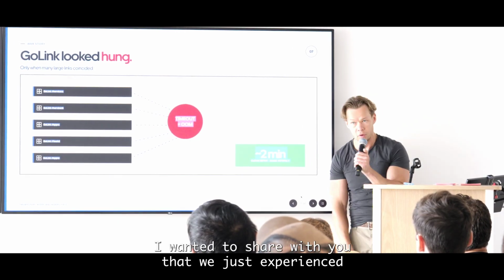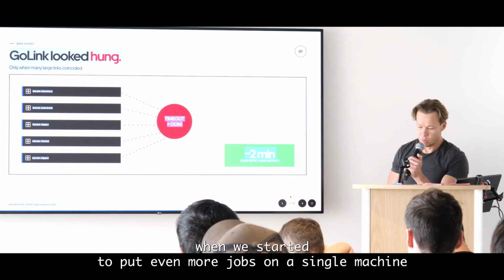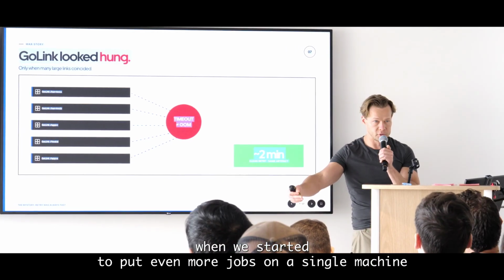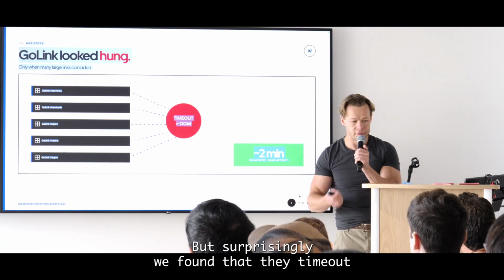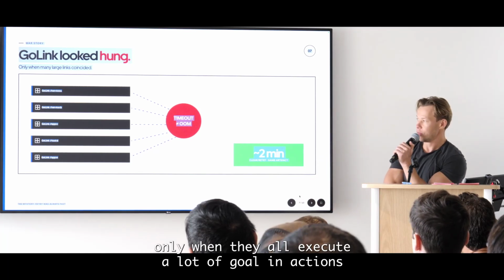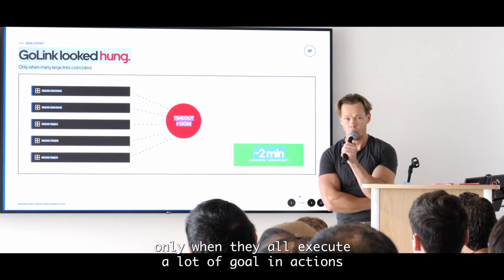wanted to share with you that we just experienced when we started to put even more jobs on a single machine. The jobs start to time out, but surprisingly, we found that they time out only when they all execute a lot of Go-link actions.